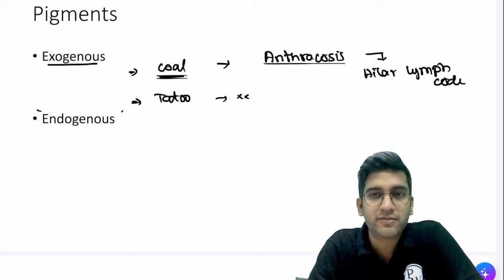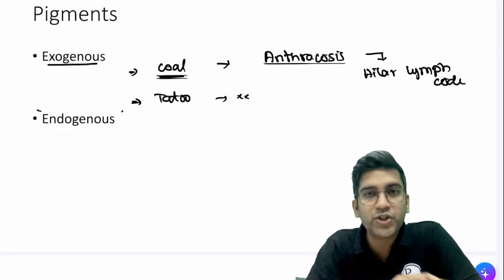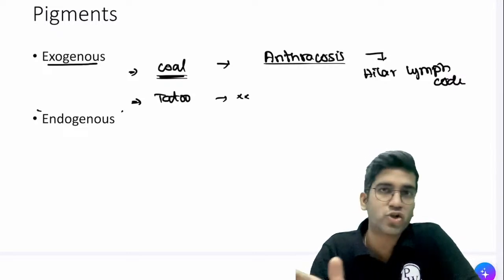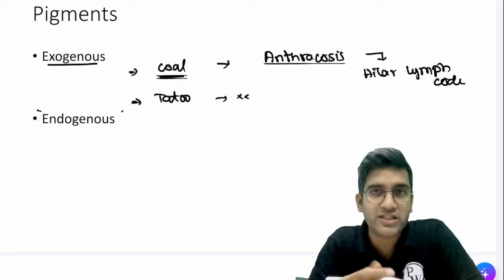Starts with A. Have you heard about alkaptonuria? The urine also changes color. That is definitely one type of an endogenous pigment. It's a pathological pigment. It's not seen in normal persons. Melanin can be seen in normal persons also, right? Perfect. Alkaptonuria is definitely one of them, right?